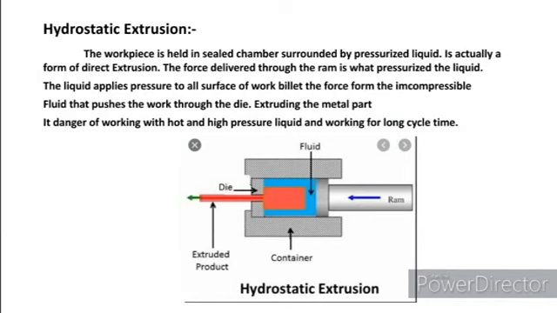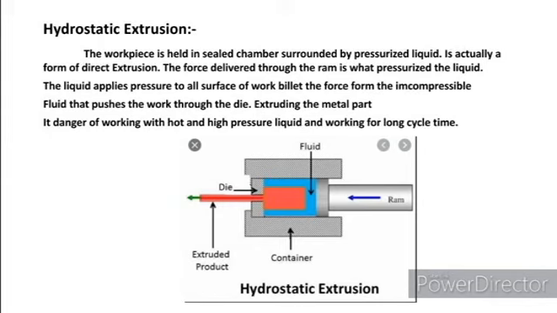Hydrostatic extrusion. In this, fluid pressure plays the major role. It can also be explained through the diagram. The material is placed inside a closed die and fluid is filled in it.